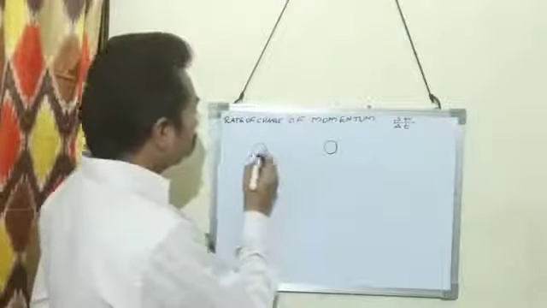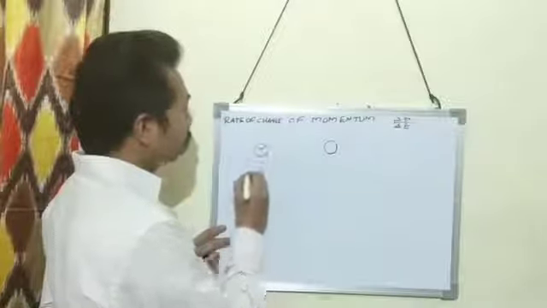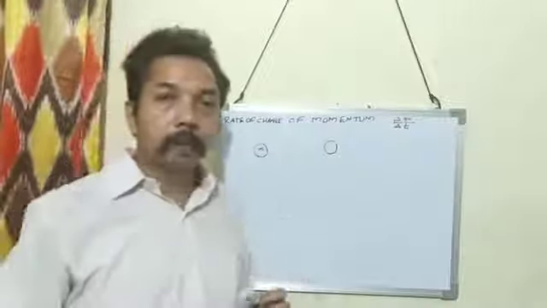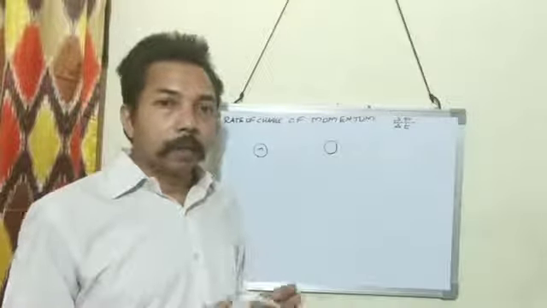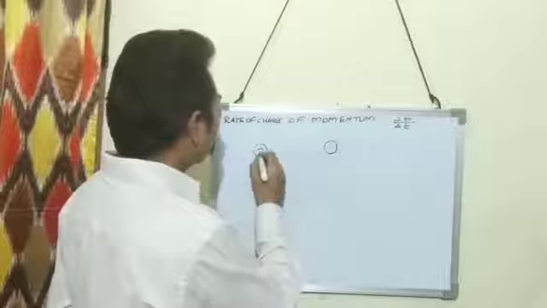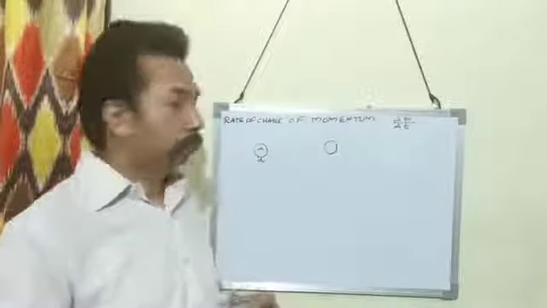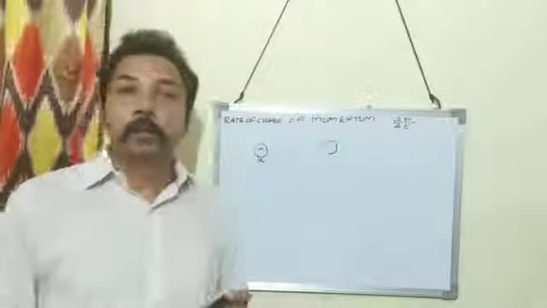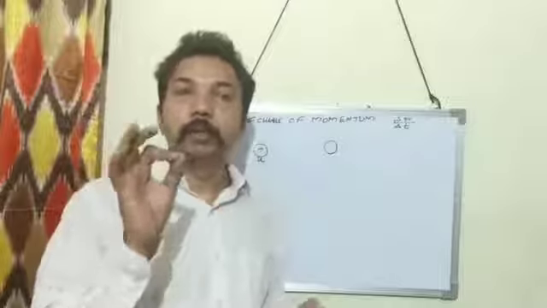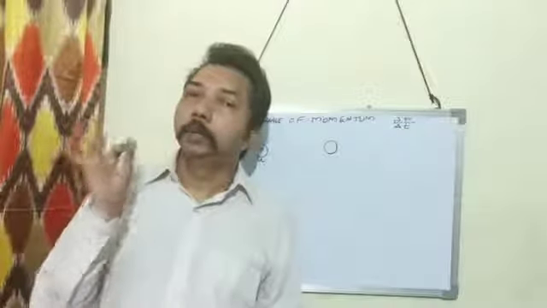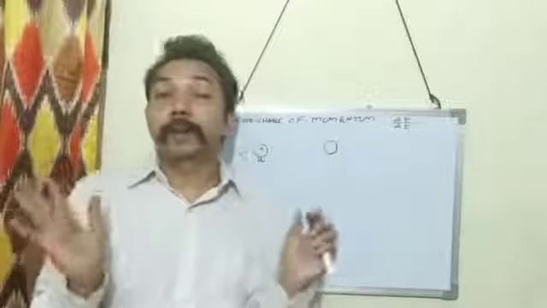Suppose that a body has a mass m kilogram, and it is moving with a velocity of u meter per second. A body whose mass is taken as m kilogram and its initial velocity is taken as u meter per second. Then a force is applied on the body.